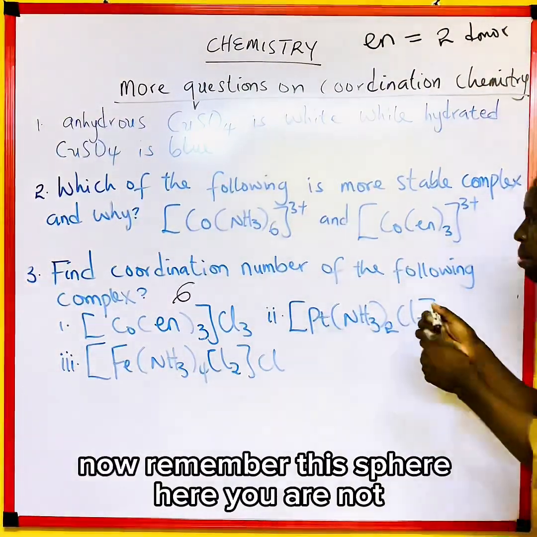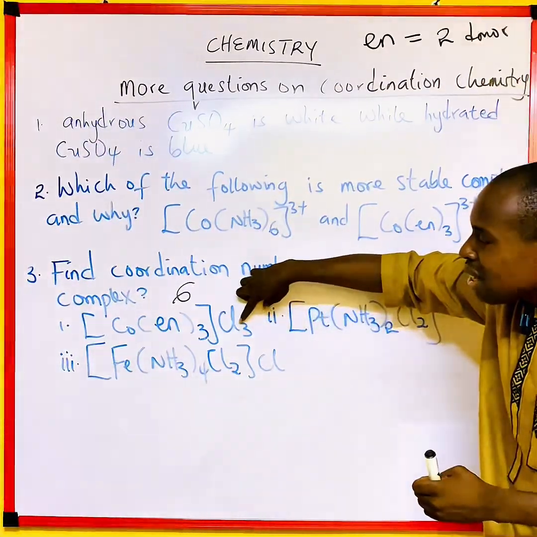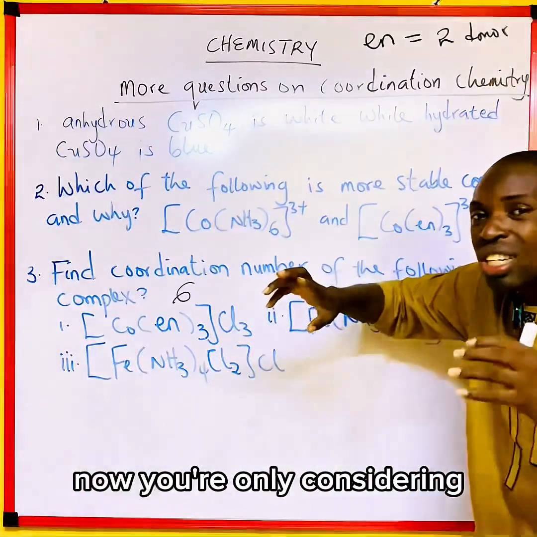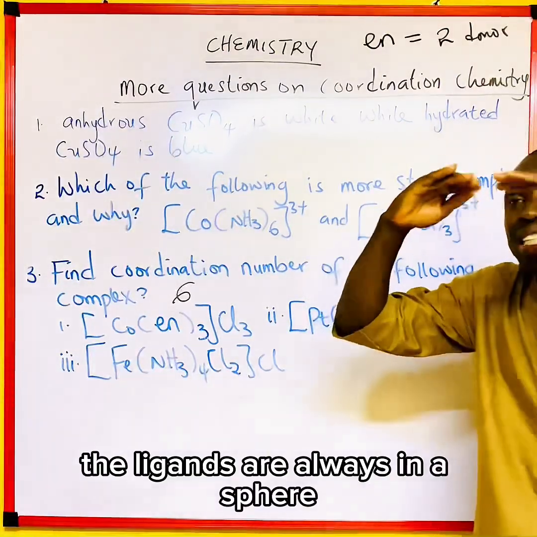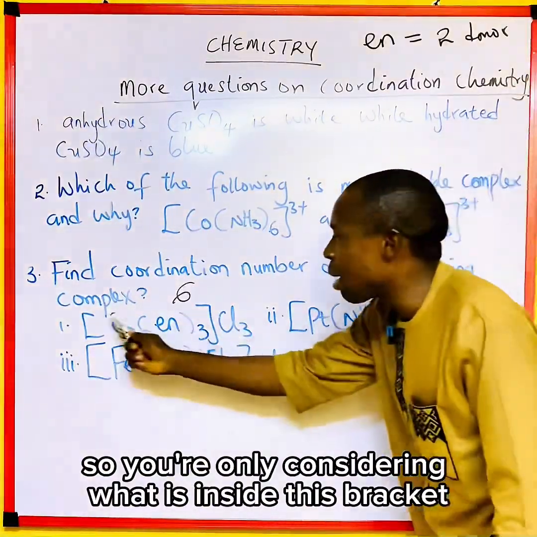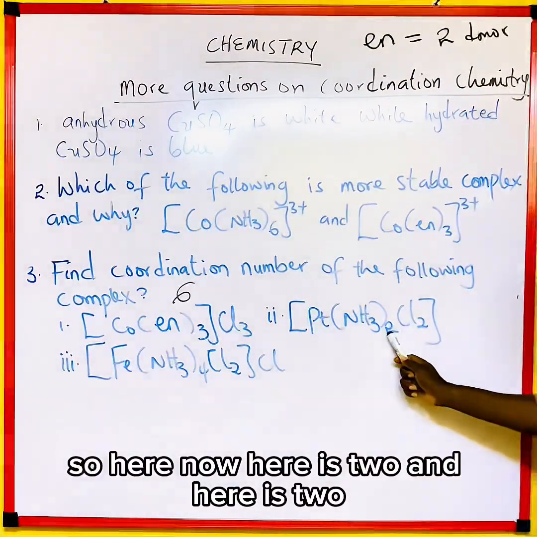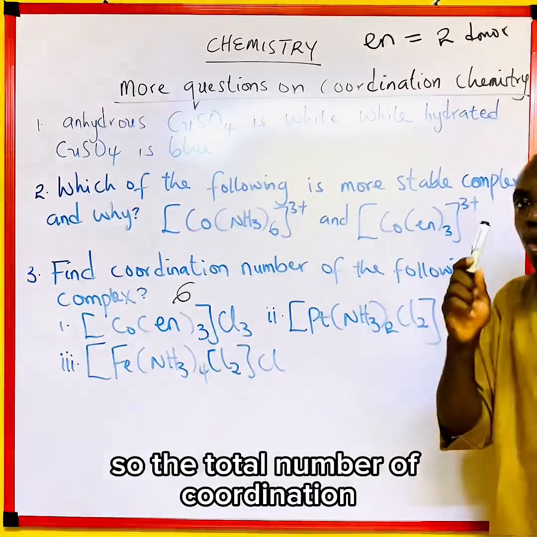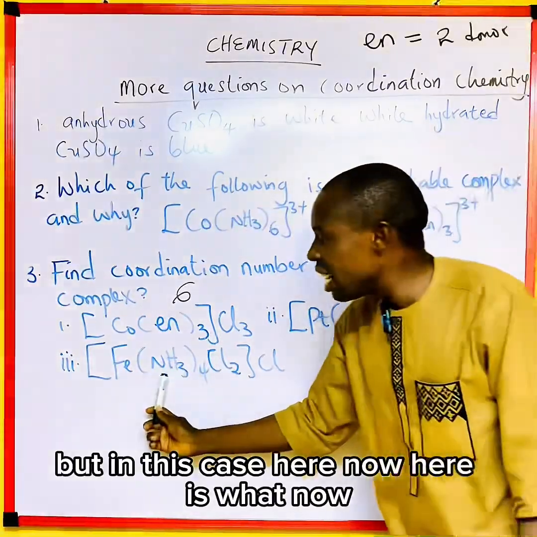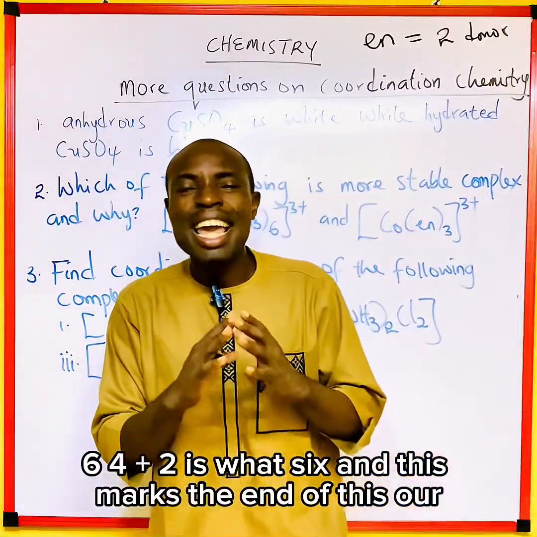While in this case here, remember this chloride here is not the ligand, no, this is outside. You're only considering the ligands, which are always in a sphere, what we call the coordination sphere. So you're only considering what is inside this bracket. This is what we call the coordination sphere. So here is 2 and here is 2, so the total coordination number here is 2 plus 2, which is 4. But in this case here, 4 plus 2 is 6.